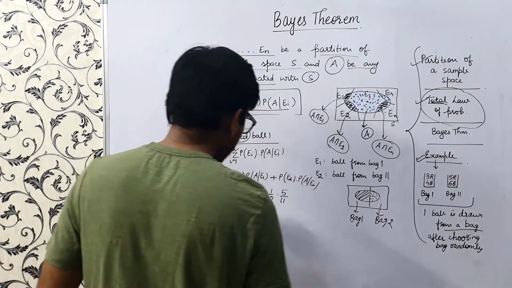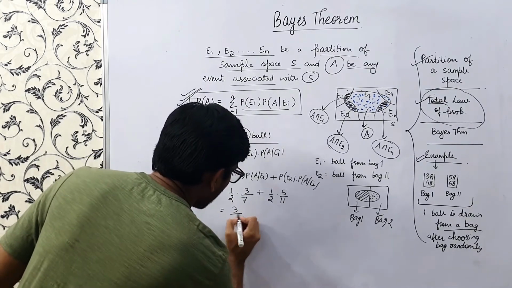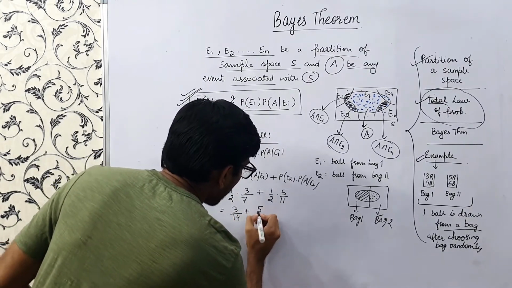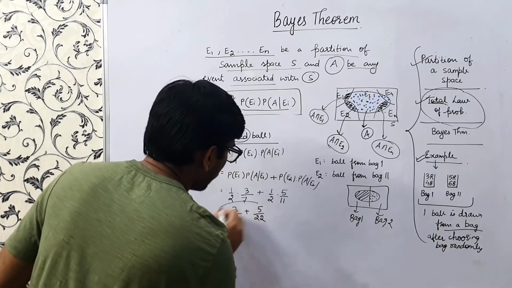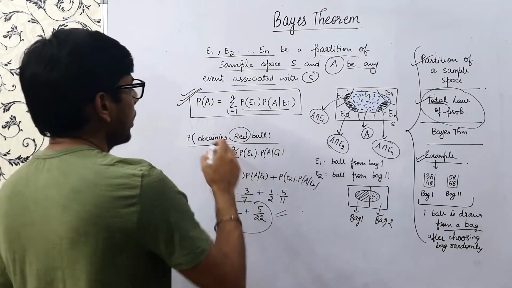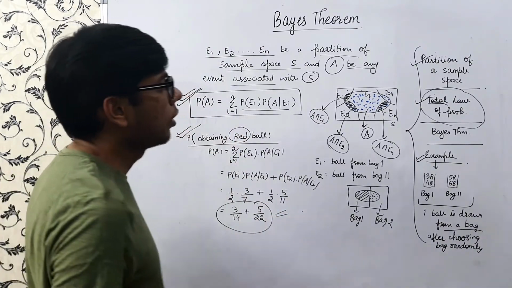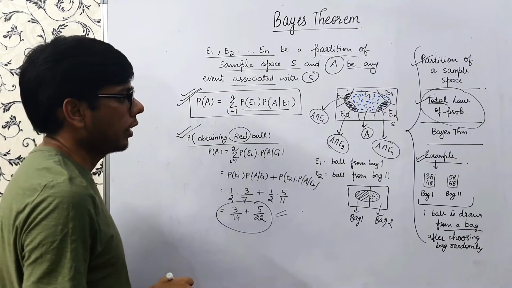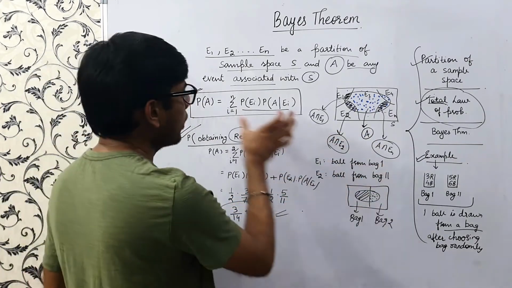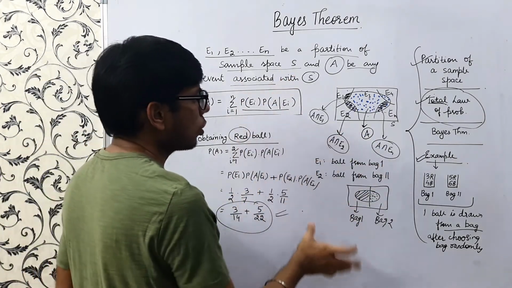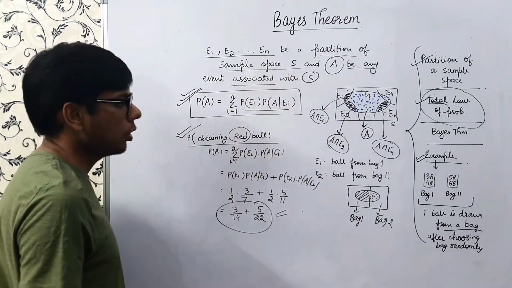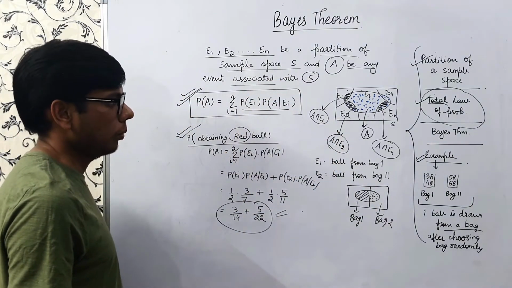So this way, this is the probability. It's nothing but 3 upon 14 plus 5 upon 22. So we can calculate, and this is how we apply the total law of probability, right? Hope you have understood what the total law of probability is. On top of it, there is Bayes theorem. So next we'll learn Bayes theorem.